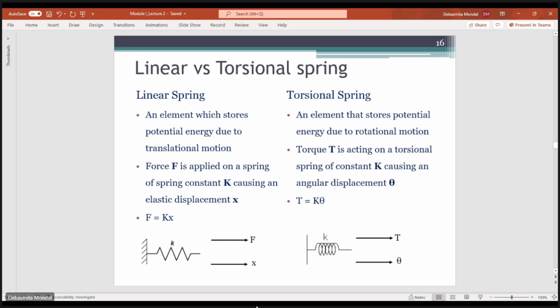Similarly, if you see the difference between a linear spring and a torsional spring, a spring is something that stores potential energy, here due to a translational motion.